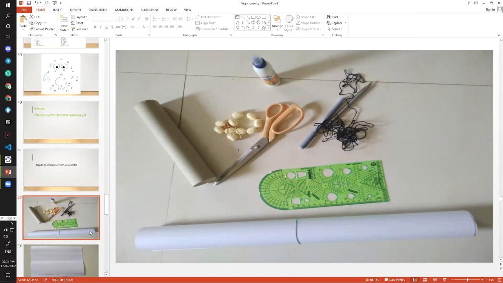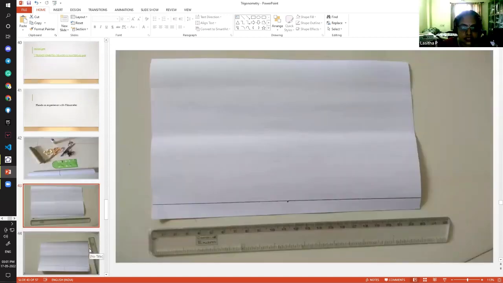Yes, ma'am. Then let us take a sheet of paper, it can be any size, depending upon your hollow cylinder. It should match with that one, then only it will be beautiful. I have taken the size equal to my hollow cylinder. On one edge I have drawn a line, and exactly in the middle I have marked a point. Let us all do it together.